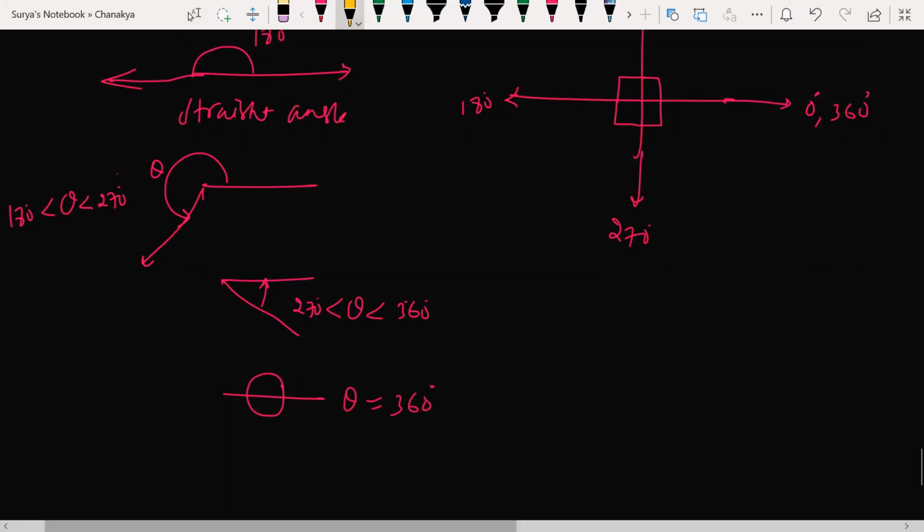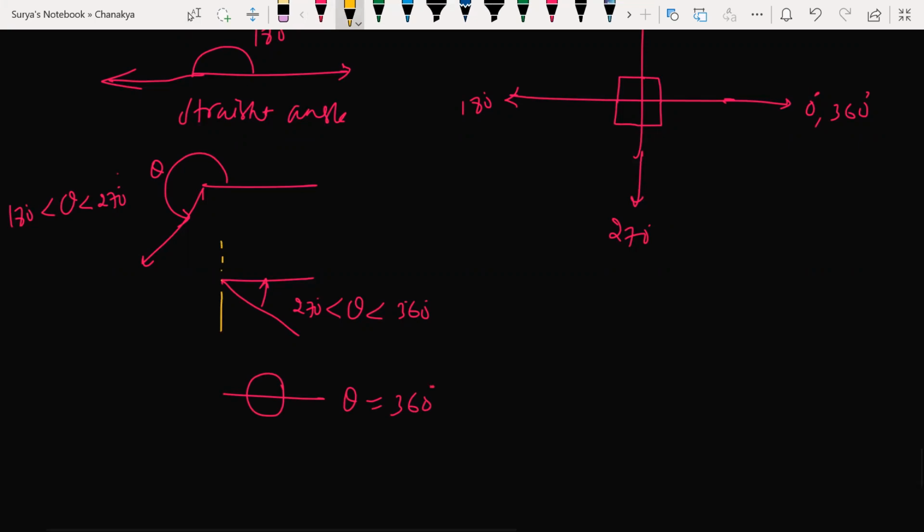If I make a note like this, this is 180 degrees, this is 270 degrees, this is 360 degrees. Now isn't this theta lying between 270 and 360? Don't you accept my point? Tell me, it lies between 270 and 360?